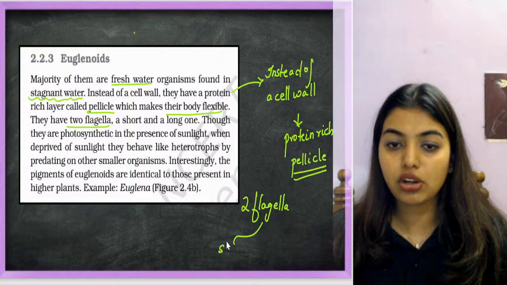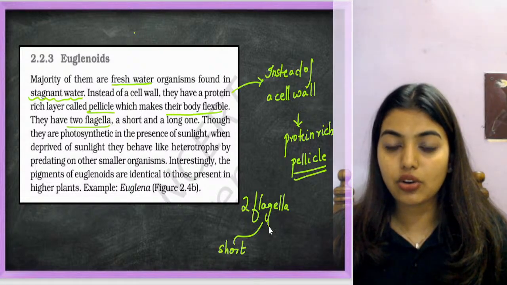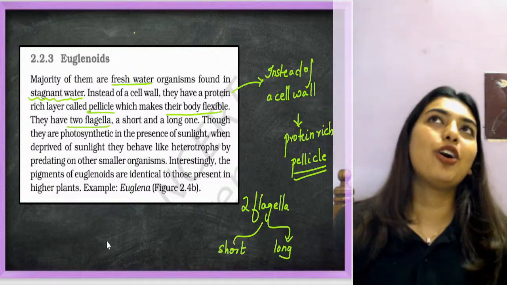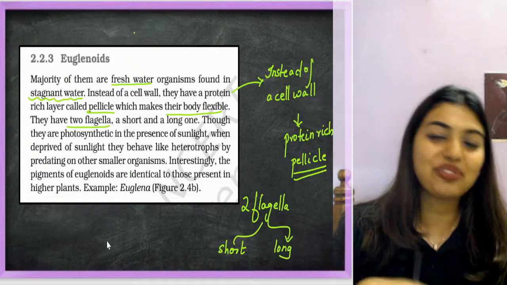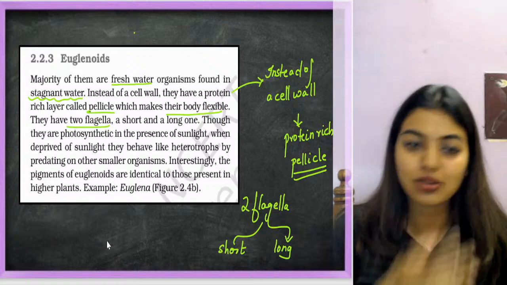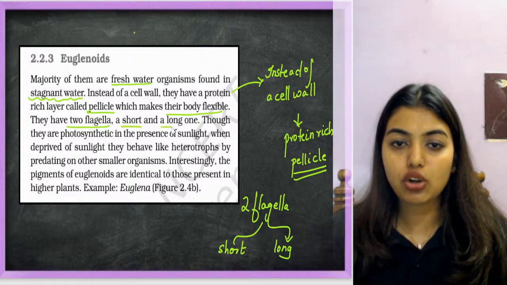One is short, one is long. Like we say, every short friend needs a tall friend, every tall friend needs a short friend. So same thing here also. They have two flagella, a short and a long one.